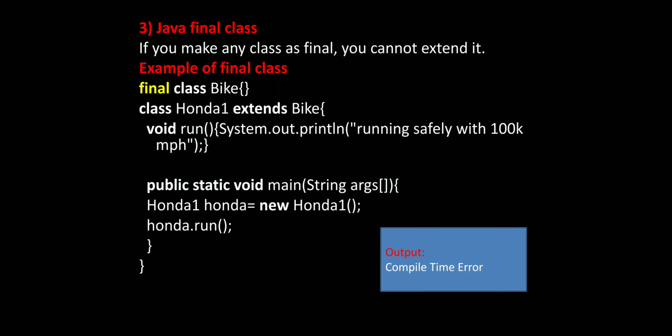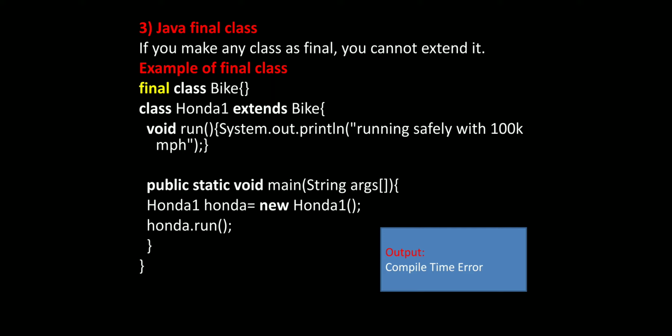In the previous example, in a final method, same, we cannot override the method if the method is final.